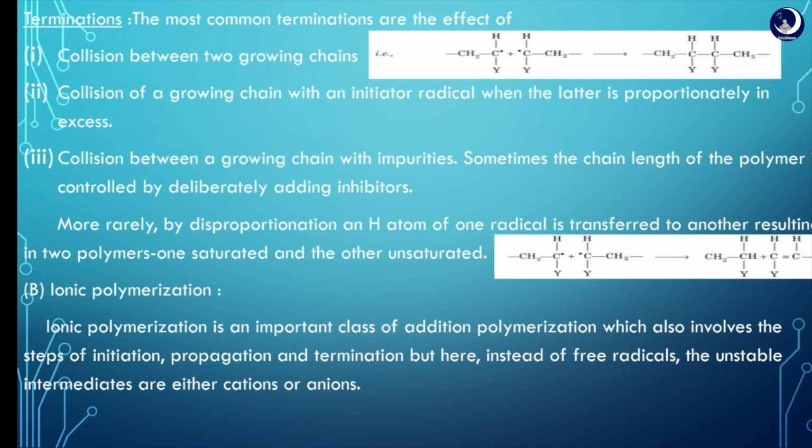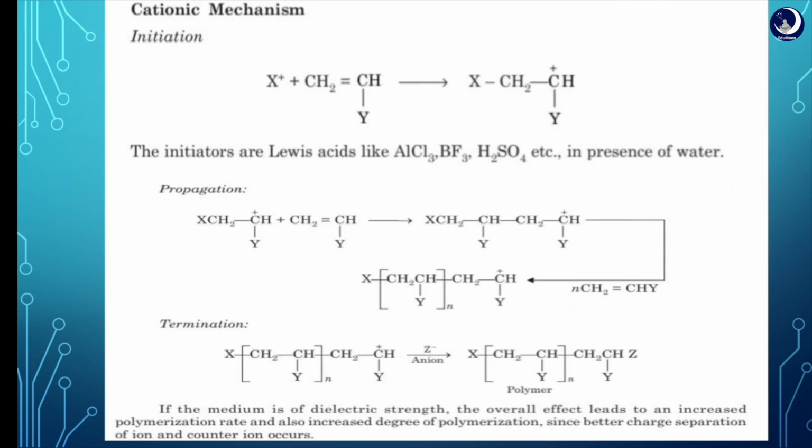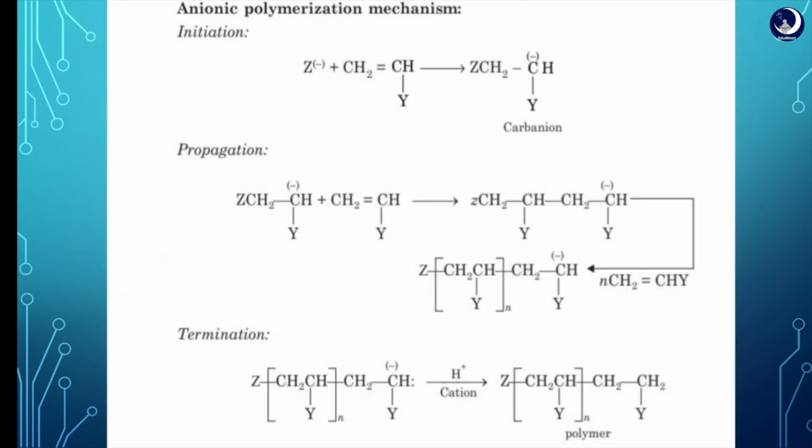Next, we will discuss ionic polymerization. The same methods are described here. First, initiation, that is formation of cations or anions. Second, propagation, that is generation of bigger ionic species, that is cations or anions. And last, termination.